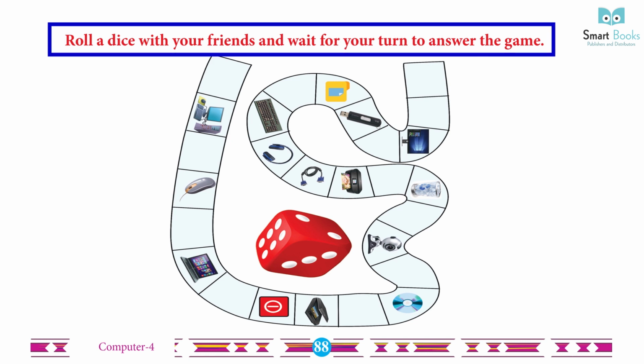Roll a dice with your friends and wait for your turn to answer the game. Answer, do it yourself.